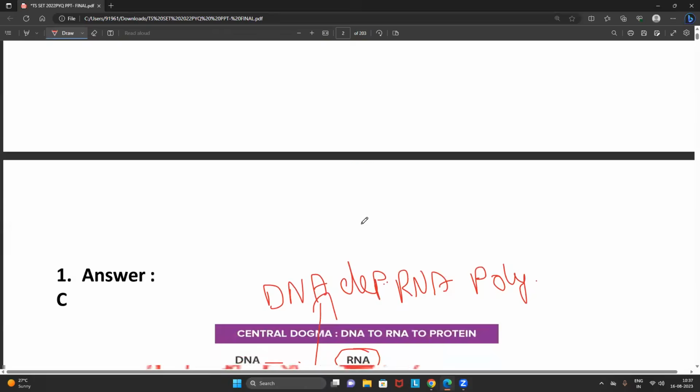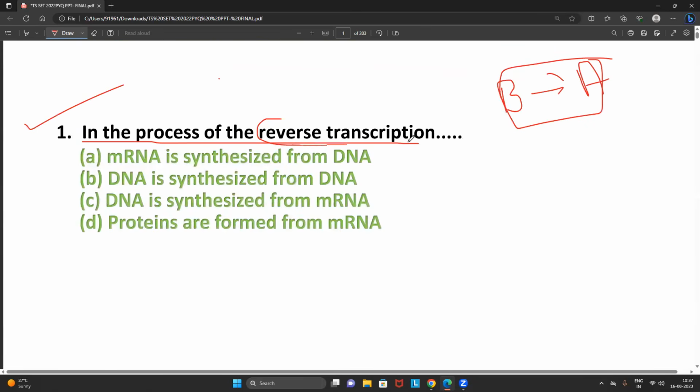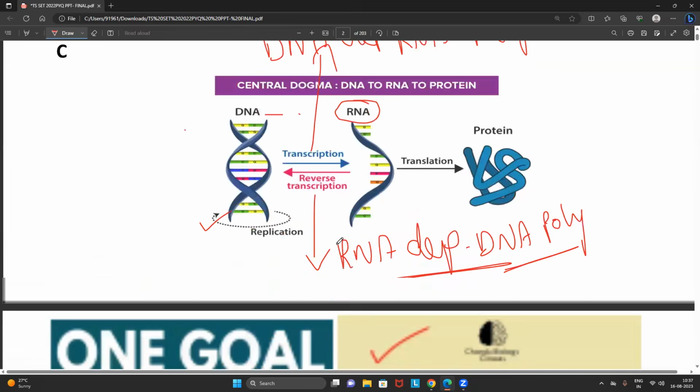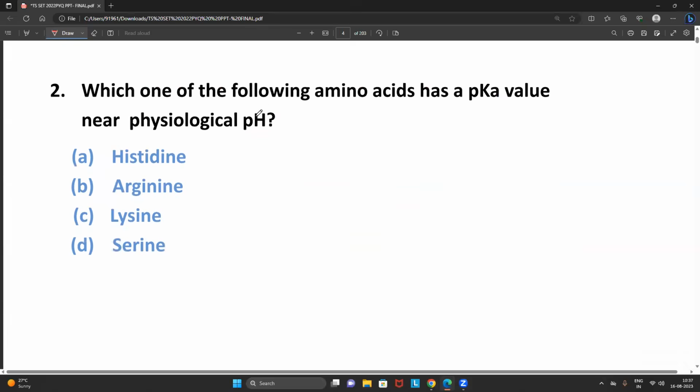Anyway, to the given question, what is reverse transcription? Where the DNA is synthesized from the mRNA. It majorly happens in viruses. No need to get confused with that. So now, look into the second question. A very simple, straightforward question.